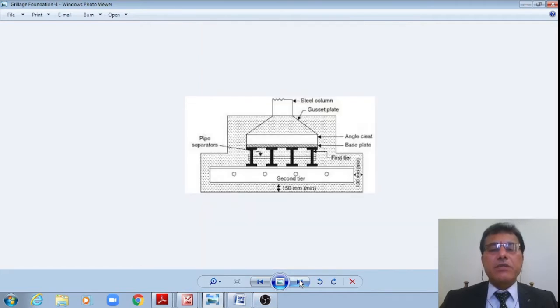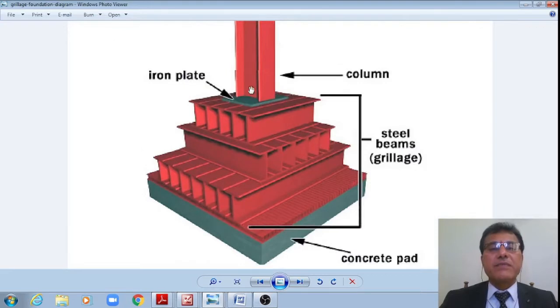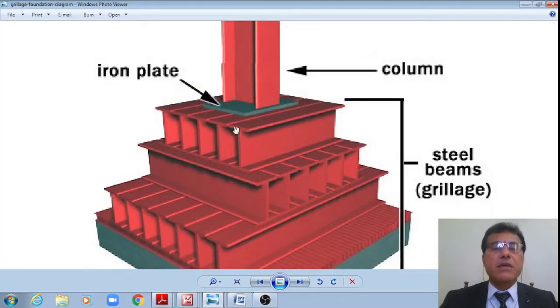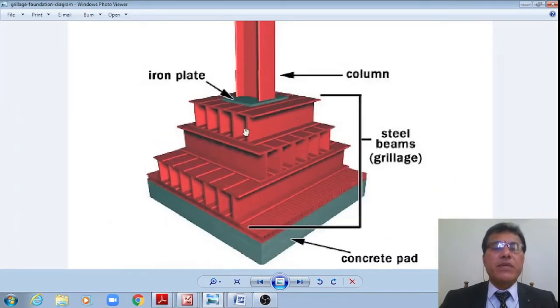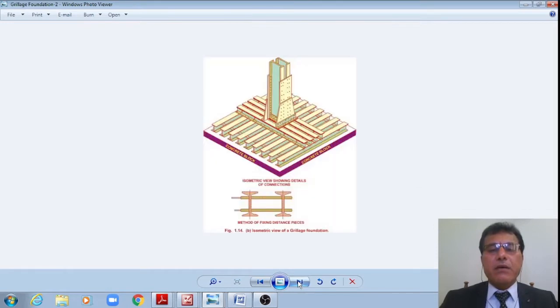Now, this is also another schematic of the same that we have seen, and this is a 3D isometric view. The I section is supported on the base plate, throwing the load on the first tier, throwing the load on the second tier, or even a third tier is also shown. This is supported on the concrete pedestal. Now let us see one numeric problem.